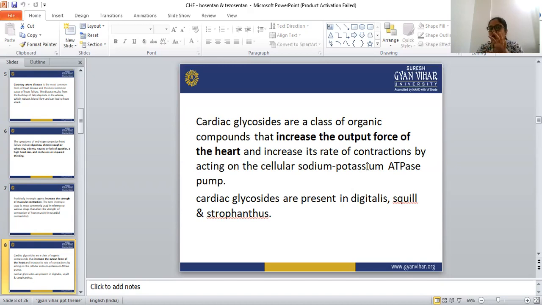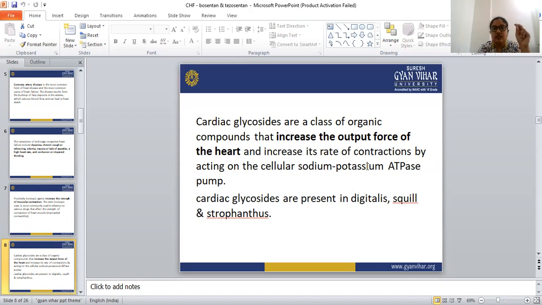For the treatment of congestive heart failure, we will discuss three categories of drugs. First, positive inotropic drugs. Positive inotropic drugs are those drugs that increase the strength of the muscle contraction. So the first drug category is the positive inotropic agent.